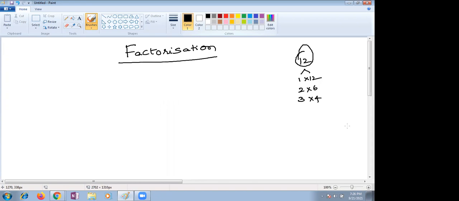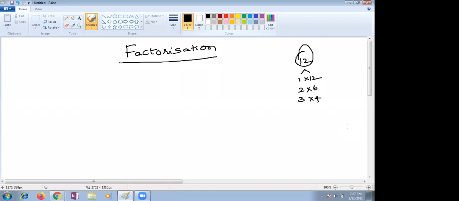Just now what I gave, the number 12 can be expressed in many ways. 1, 2, 3, 4, 6, 12 are the factors of the number 12. Writing 12 as a product of all its factors is called factorization of 12. In a similar way, there are factors for algebraic expressions too, children.